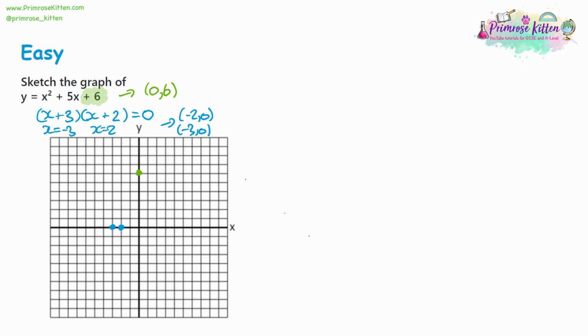Now, they're so close together, there's probably not too much point looking at the minimum point. That's going to be just below those 2, but we'll have a look at it anyway. So we'll complete the square. X squared becomes x plus, we want half of the 5, 5 halves, and then we're going to take away the result of 5 halves multiplied by 5 halves, which would be 25 quarters. And add on the 6.